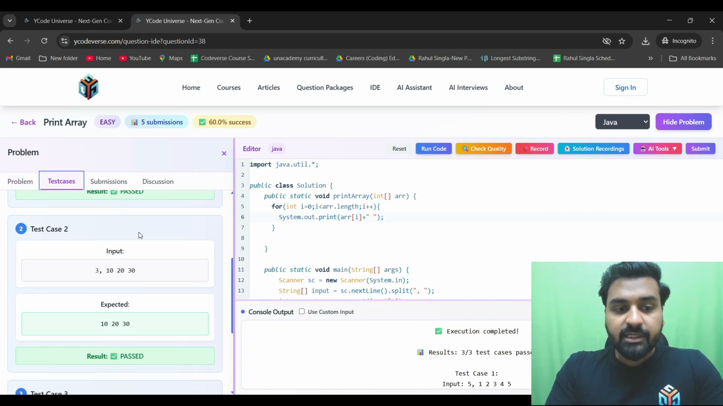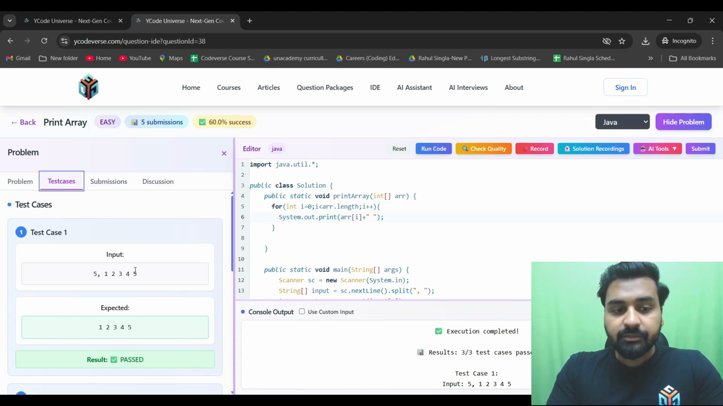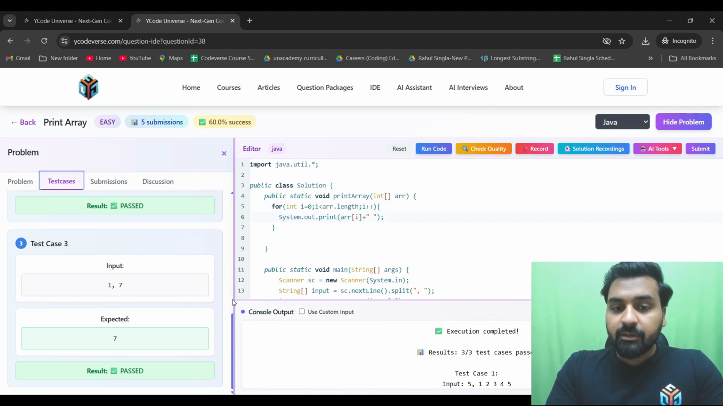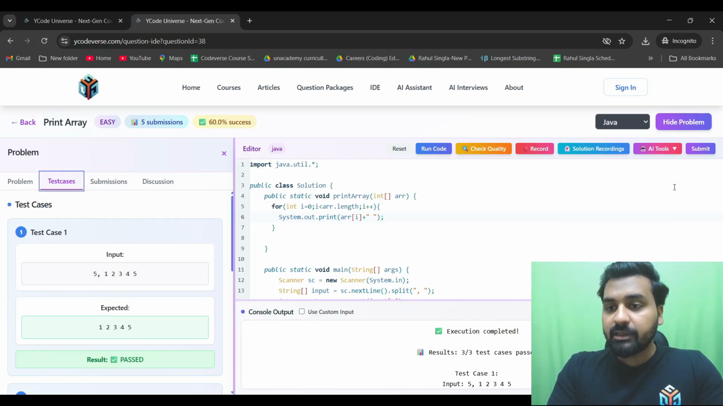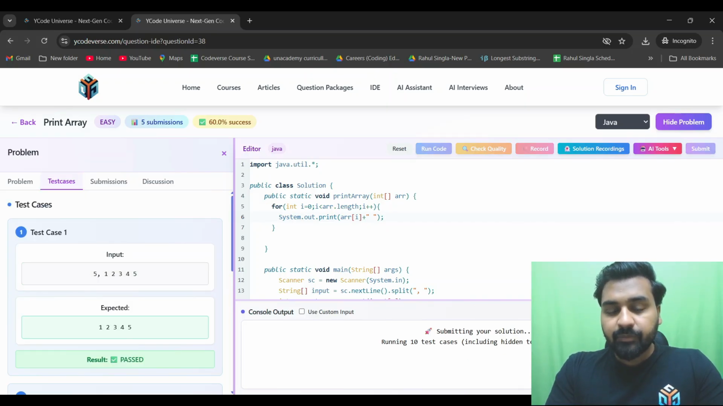You can go into test cases as well. All of them have passed. Okay, when I did not use the space, only this one passed, but now all have passed. Now you can submit it as well. All the hidden test cases will also run.